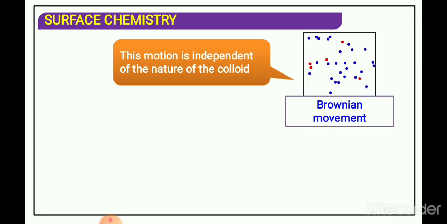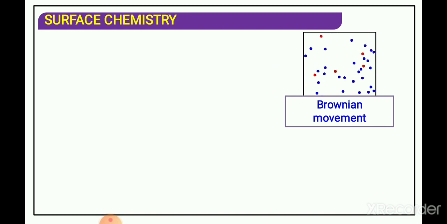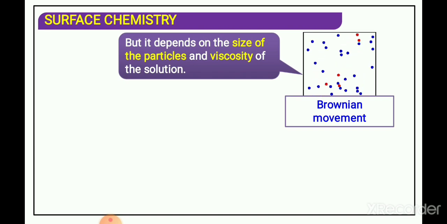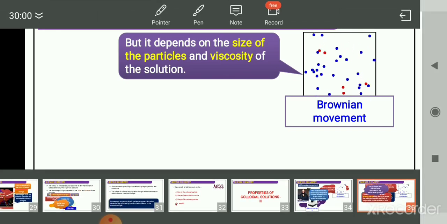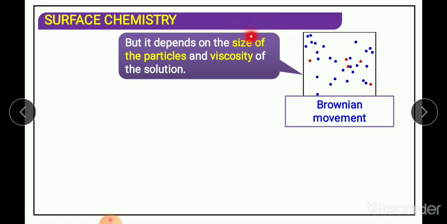Brownian movement is independent of the nature of the colloidal particle. It depends on two things. First, the size of colloidal particles, and second, the viscosity of the colloidal solution.